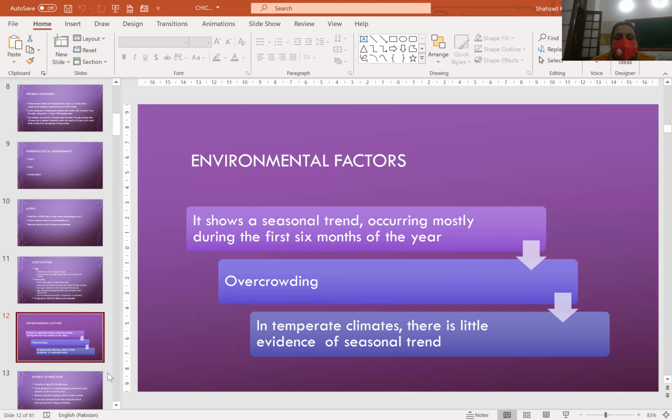Environmental factors: it shows a seasonal trend, occurring mostly during the first 6 months of the year. Overcrowding is a factor. In temperate climates, there is little evidence of seasonal trend.